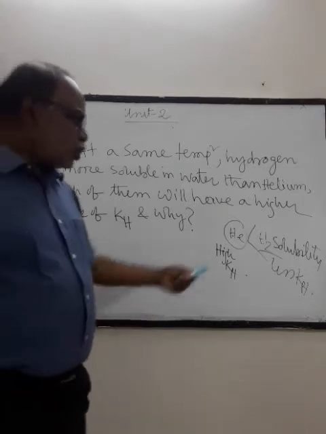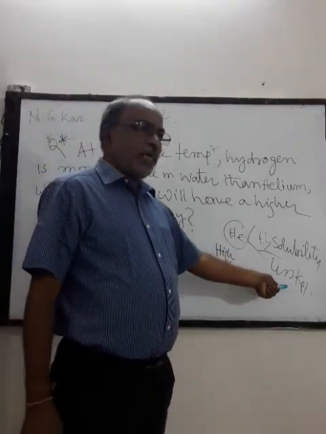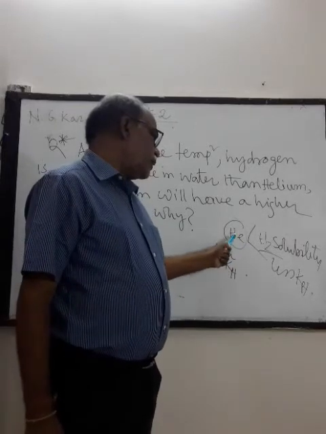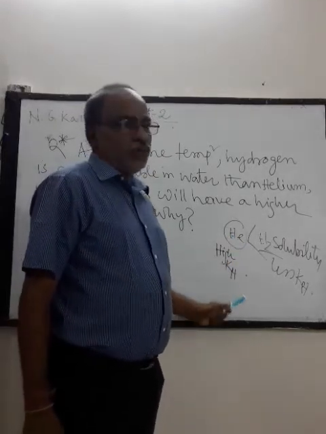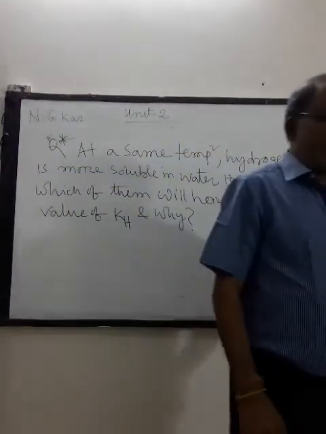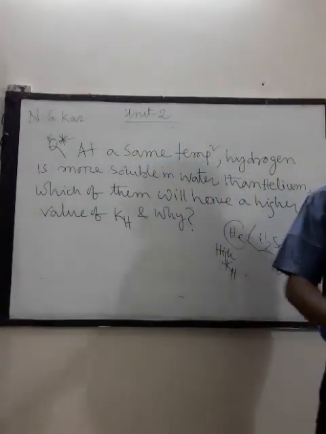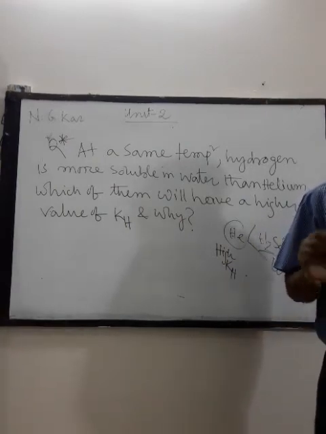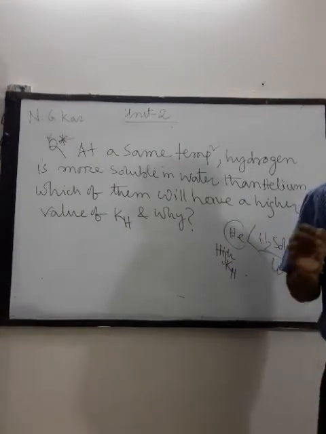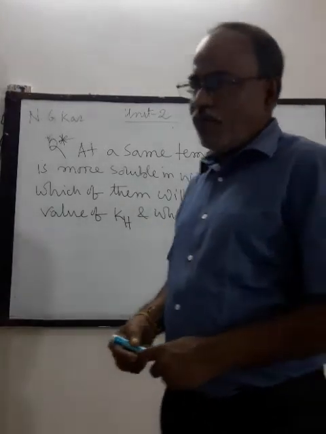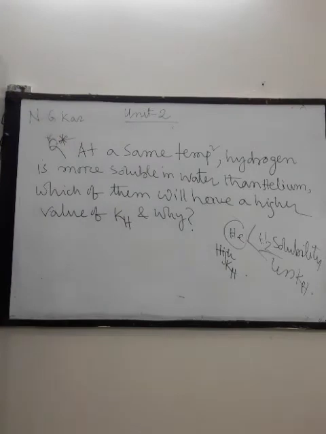More soluble means less KH; less soluble means high KH. So solubility and KH are inversely related. Hydrogen is more soluble, so hydrogen has a lower value of KH. Helium is less soluble, so it has a higher value of KH.